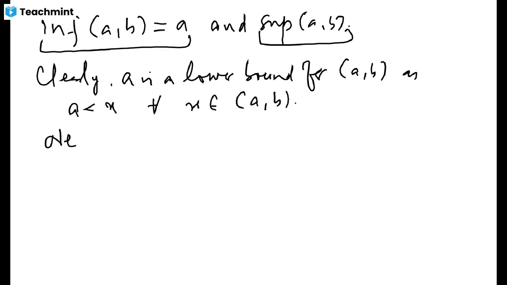Next, let us suppose that A is not the greatest lower bound. Then the greatest lower bound would be another element.